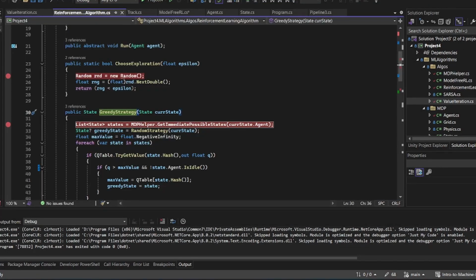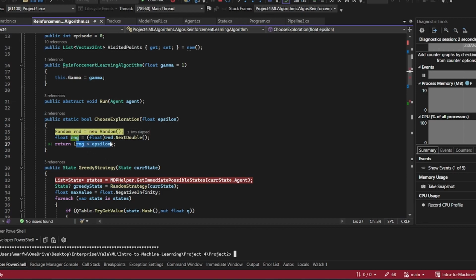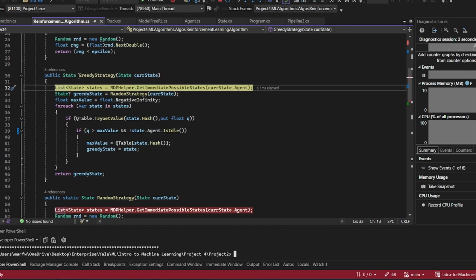Next, I will demonstrate the epsilon greedy strategy using the SARSA algorithm. The epsilon greedy strategy is as follows. We first have the policy choice. Using a random number, we verify against epsilon. Here is a case where we choose the greedy strategy.